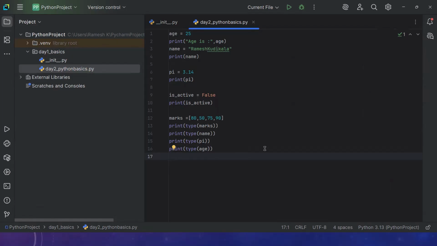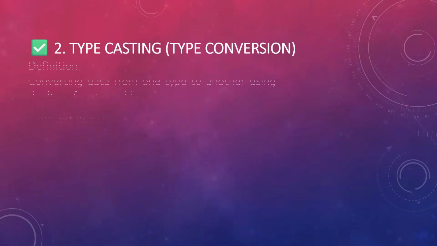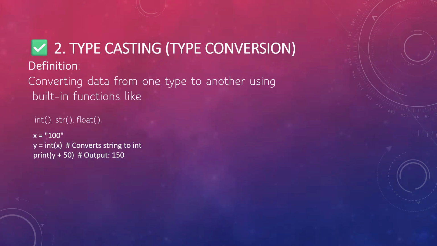All right, now let's see typecasting here. What is typecasting? Typecasting is very simple: converting data from one type to another type. Say you have some data and you want to convert it from one data type to another. For example, say you have 100. 100 is an integer, but you want to convert that into a string. Yes, you can convert that.